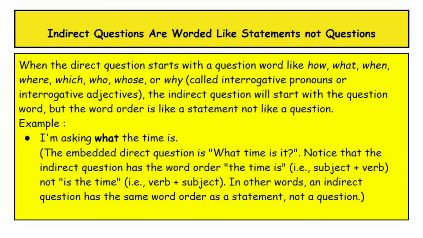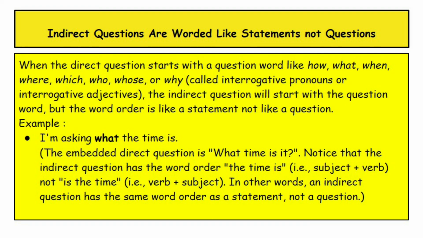When the direct question starts with a question word like how, what, when, where, which, who, or why, called interrogative pronouns or interrogative adjectives, the indirect question will start with the question word, but the word order is like a statement, not like a question. The example: I'm asking what the time is.